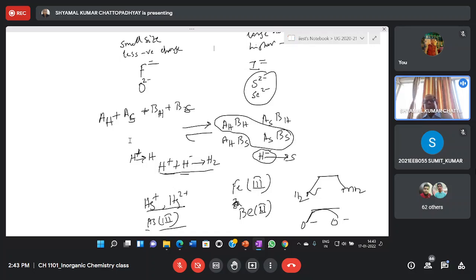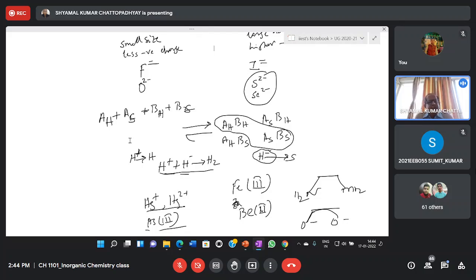Now, why is this principle coming into play in chelation therapy? Because among the toxic metal ions, there may be some which can be categorized as hard acids, and some which may be categorized as soft acids. For instance, if you are developing toxicity due to, say, mercury ion or lead ion, Pb2 plus, then lead, mercury, etc., because they are relatively heavy metals, will be categorized as soft acids.